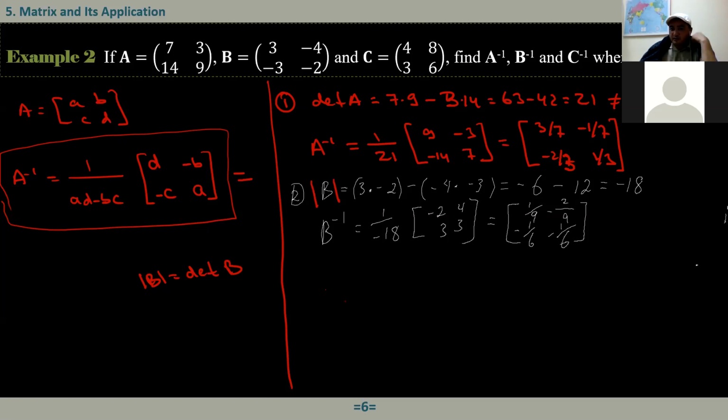Amira, can you just check this to make sure that your product equals I? Can you just multiply your B by B inverse or B inverse by B? Because when it's the inverse, when you multiply them together, it must give us I. B inverse, okay.